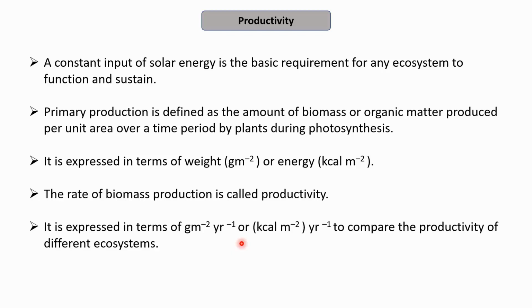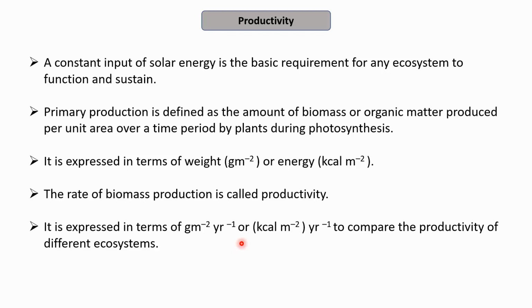So how much biomass or organic matter is produced by the plants in ecosystem 1 in 1 year versus how much is produced by the plants of ecosystem 2 in 1 year.